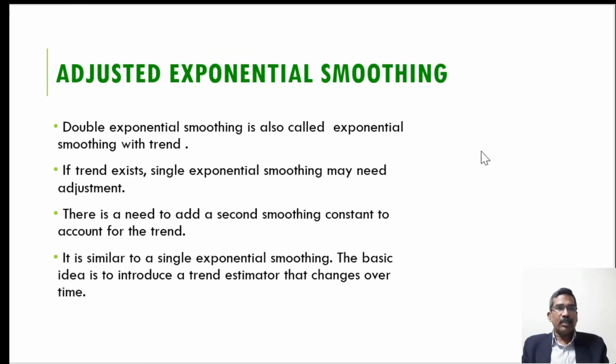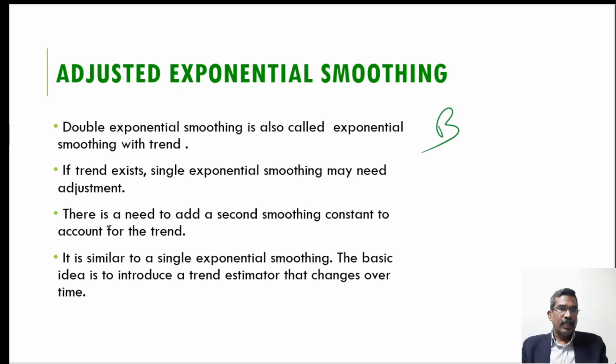Now adjusted exponential smoothing. Suppose a trend exists in the forecasting, then to adjust for that trend we use the double exponential smoothing method, which is also known as the adjusted exponential smoothing method. For adjustment of the trend, another constant is used, which is known as beta.